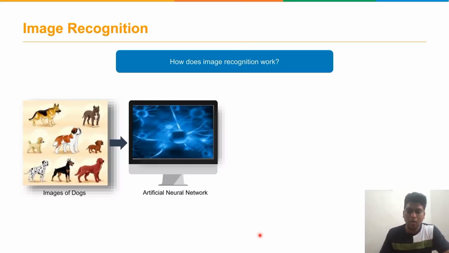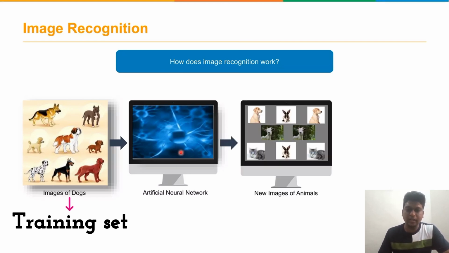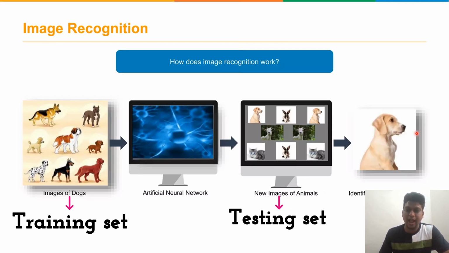You can see how image recognition works with the help of deep learning. Here are some images of dogs that we provide, various types of dogs. We provide that data to the artificial neural network. Then, after providing the data, some new images of animals are provided, and we can identify which one is a dog.